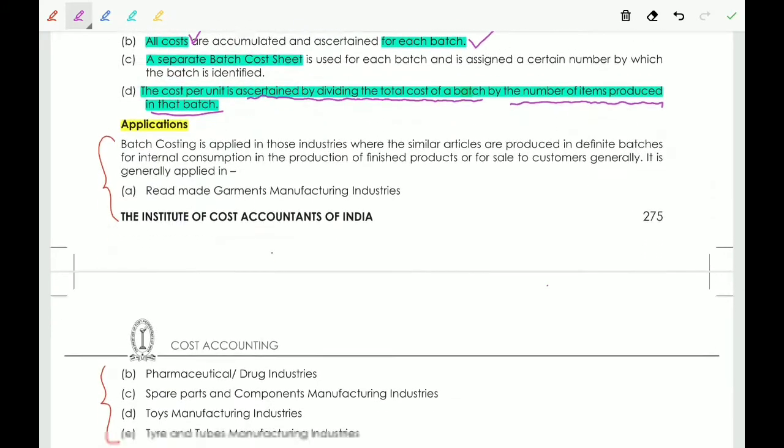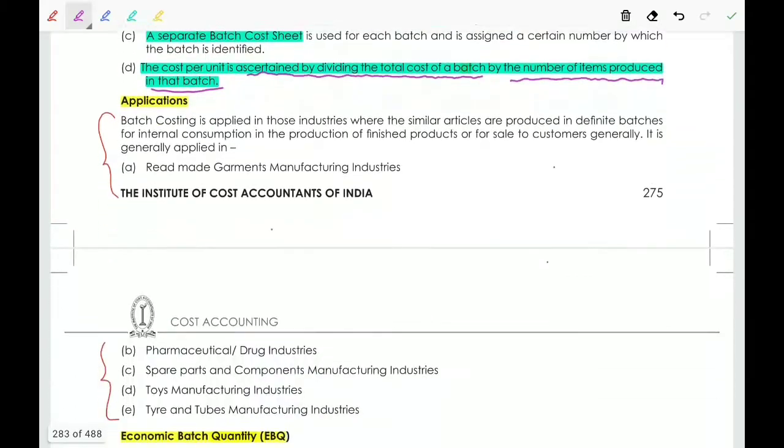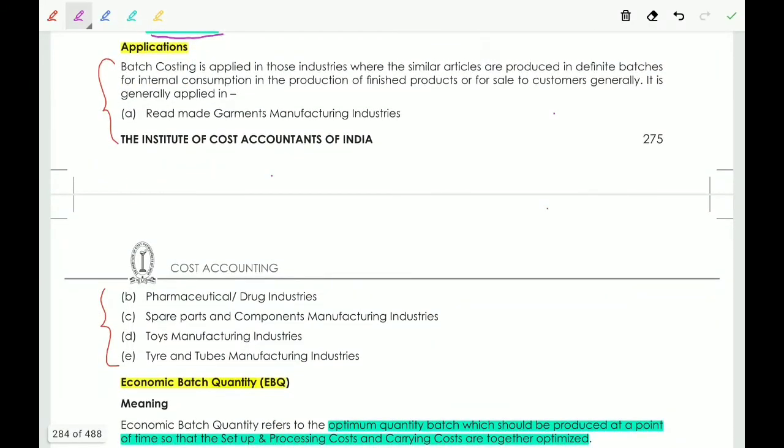Next, applications. Batch costing is applied in industries where similar articles are produced in definite batches for internal consumption in the production of finished goods or for sale to customers generally. So where similar types of articles are produced in definite batches, batch costing is applied.